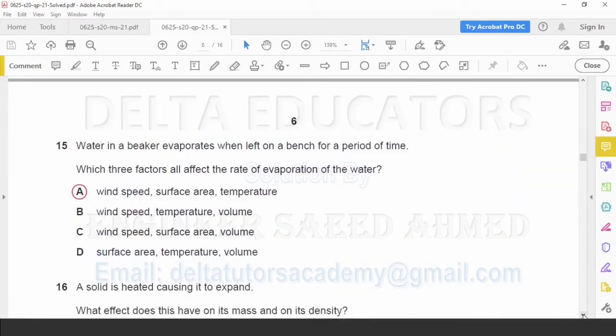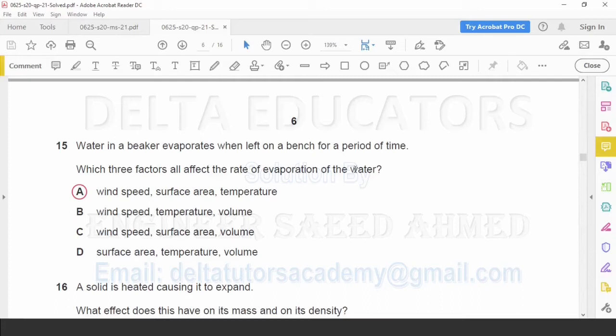Question number 15. Water in a beaker evaporates when left on the bench for a period of time. Which three factors all affect the rate of evaporation of water? Rate of evaporation depends on surface area. More surface area, more will be evaporation. The second factor is temperature. If the temperature of the liquid is more, molecules from the surface of the liquid will evaporate more, means evaporation increases with the increase in temperature. Now the third factor is wind speed. If wind speed is more, more molecules will be evaporated from the surface of the liquid.